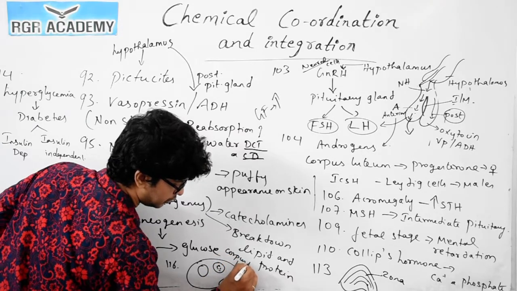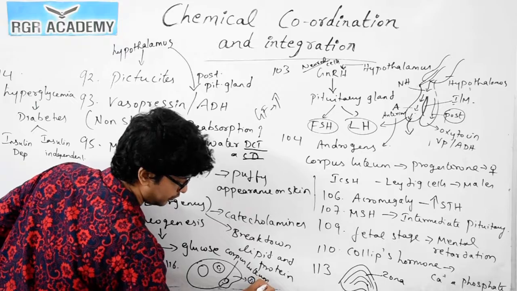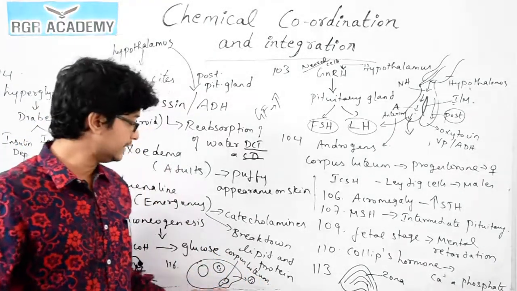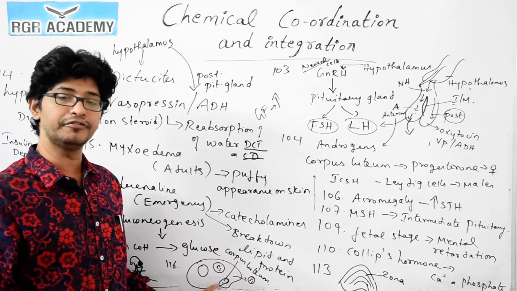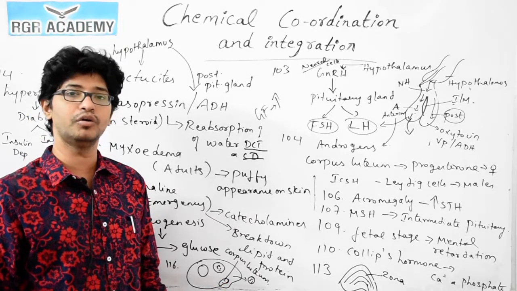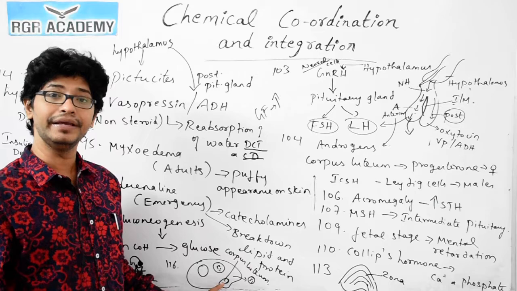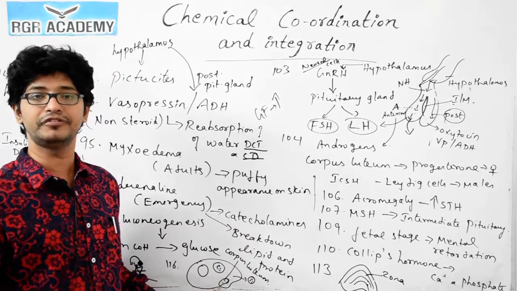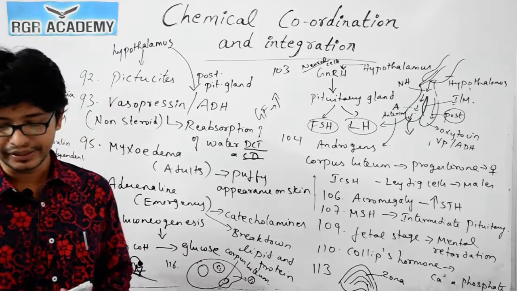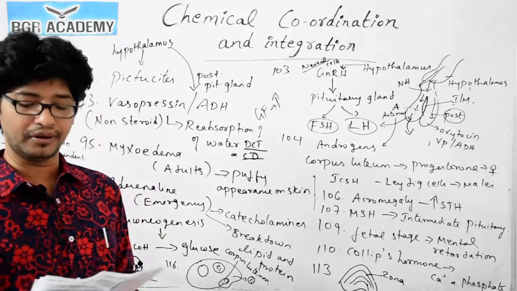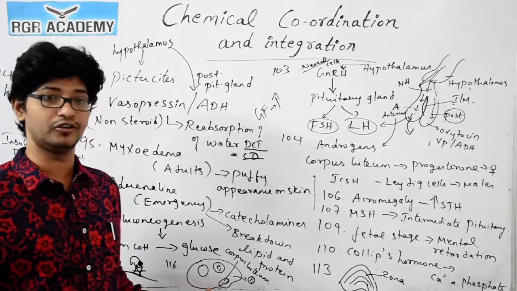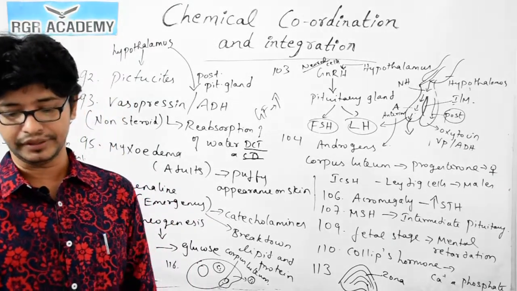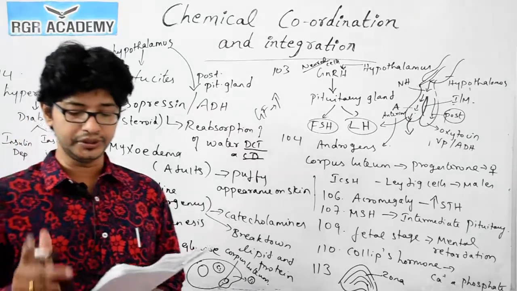This corpus luteum acts like a temporary endocrine gland, and it is established when fertilization between the sperm and ovum takes place. At that time it does not diminish, it stays in the ovary itself. At that point this acts like a temporary endocrine gland, and later this corpus luteum changes to a structure called corpus albicans if fertilization does not happen. Okay, so the correct option is option 2.